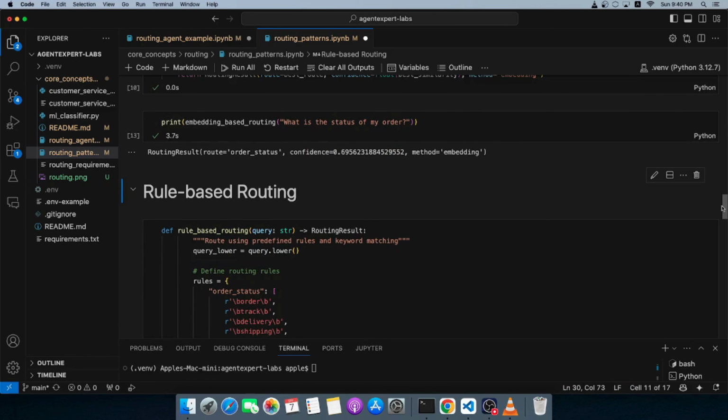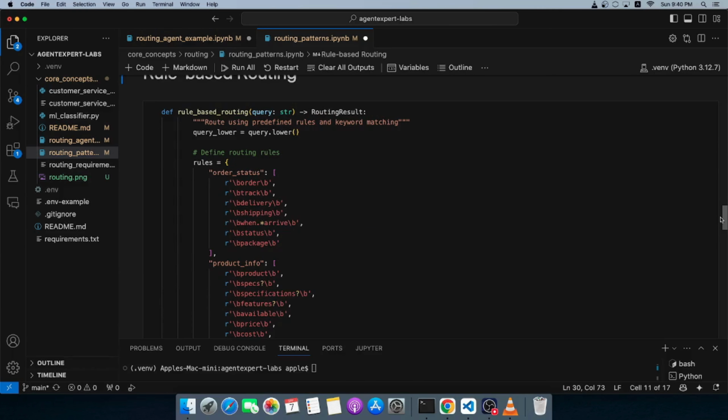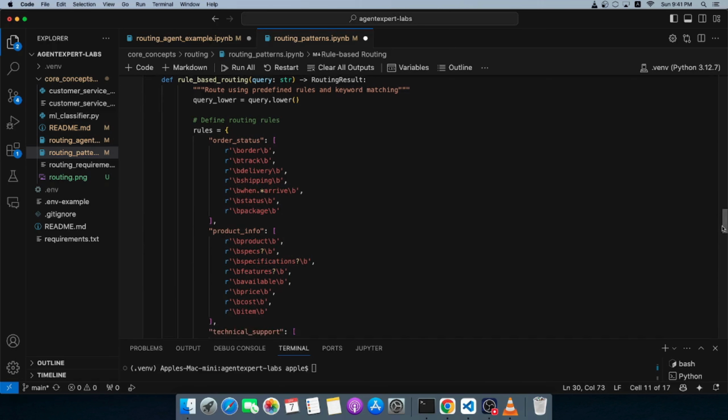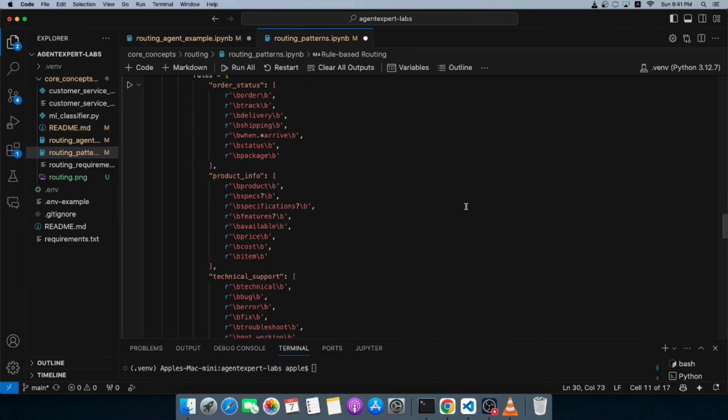The next one is rule-based routing, and the rule-based routing essentially entails using regex and then extracting relevant keywords. First of all, maintaining a dictionary of the possible keywords that we want to extract or we expect in a query, and then essentially working with it. So if you see, getting the regex part right is going to be crucial. Building this dictionary of all the possible keywords that the user could ask is crucial. So this is not a very reliable method, as you can see.